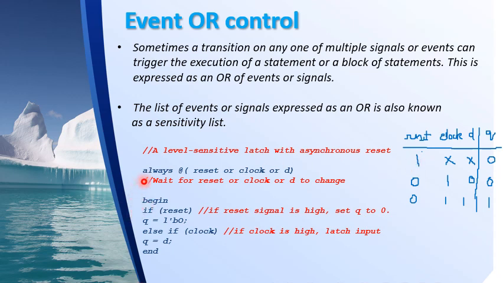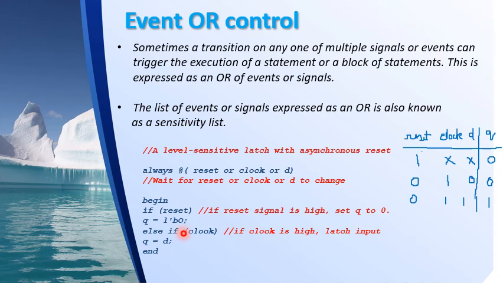So inside the always block I will be checking if reset equal to 1 first. Okay, so if the reset is 1, I need not check what is the value of clock or what is the value of D input. Directly the latch will be reset, that is output Q will be equal to 0.